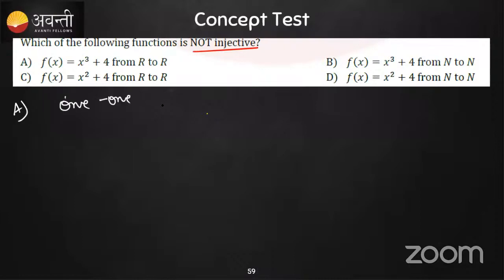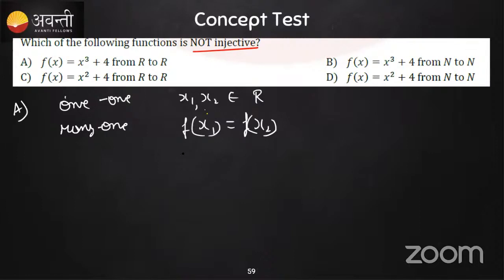For both the cases, the first step that we do is consider f of x1 is equal to f of x2, that we'll write. Consider x1, x2 belonging to R, the set of real numbers, and consider f of x1 is equal to f of x2. If you take this example, x1 cube plus 4 is equal to x2 cube plus 4, so the 4 will get cancelled. Cube is there.